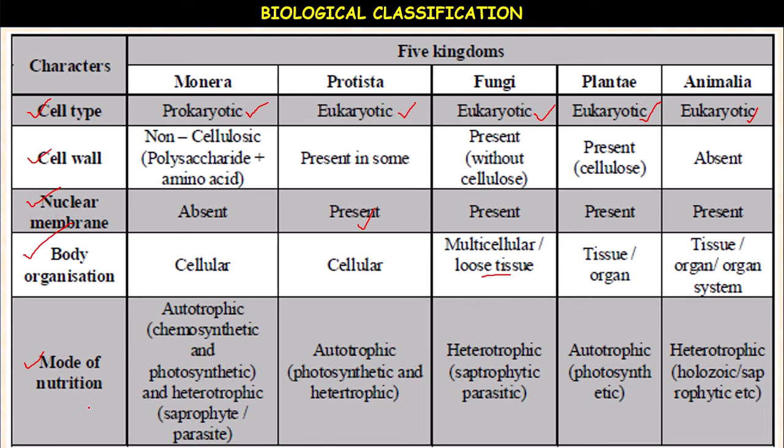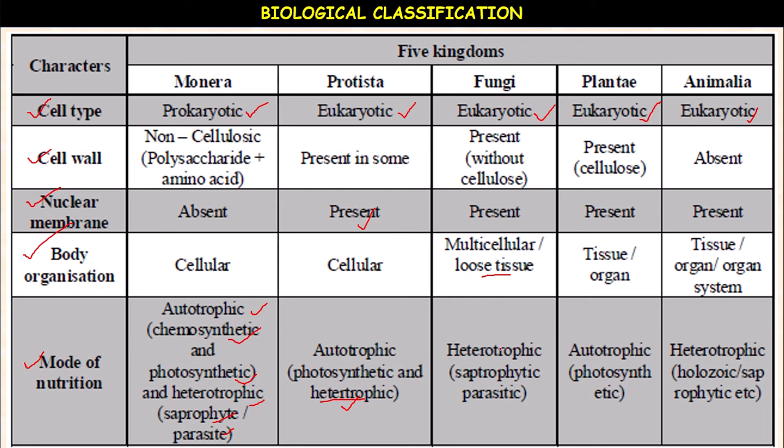Then mode of nutrition. In Monera, different types of nutrition are observed, like autotrophic, chemosynthetic and photosynthetic, and heterotrophic. In heterotrophic, saprophytic and parasitic nutrition is observed. In Protista they are autotrophic, photosynthetic, and heterotrophic. Some unicellular protozoans included in the Protista are heterotrophic.